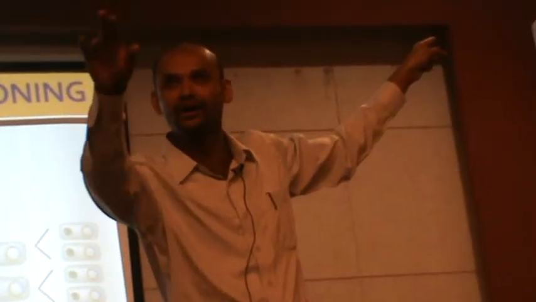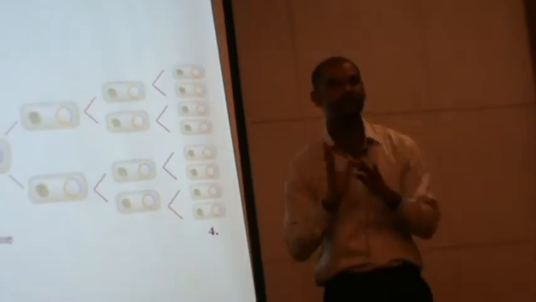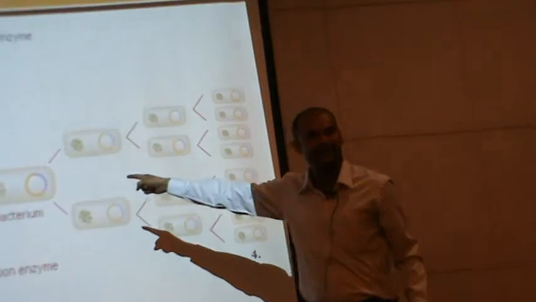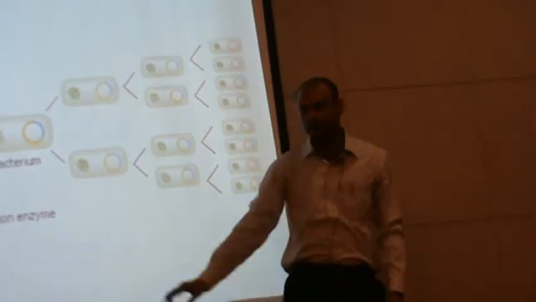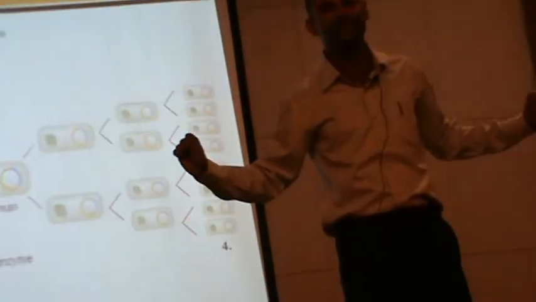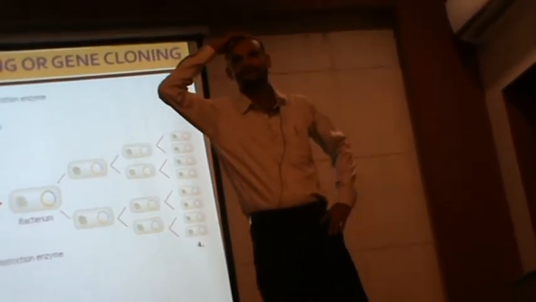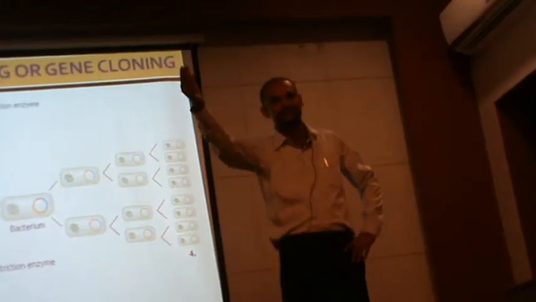So we need to multiply this microorganism, and when we want to multiply it, we need to provide it with food and nutrition. When this bacteria is provided with food and nutrients, it will continuously multiply from 1 to 2, 2 to 4, and 4 to 8, and the whole world will get insulin, and no one in this world will have diabetes. Do you understand? Next.